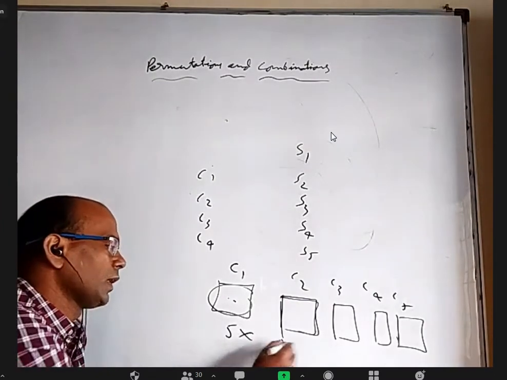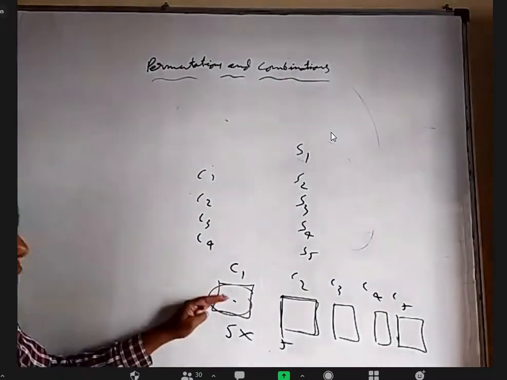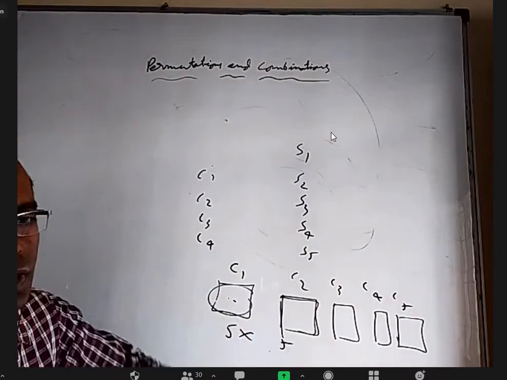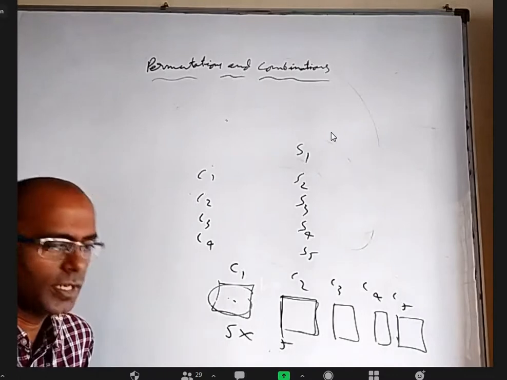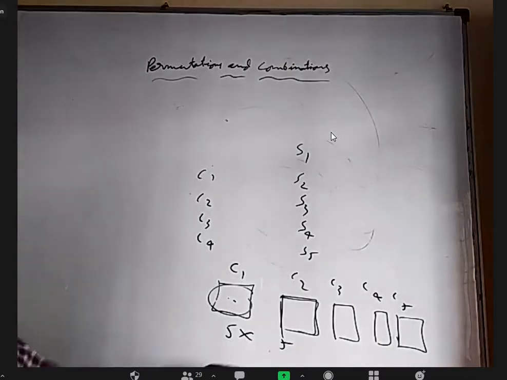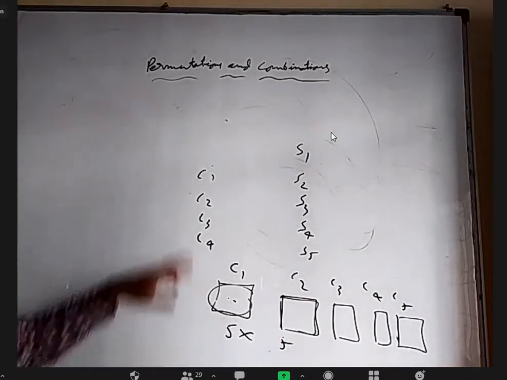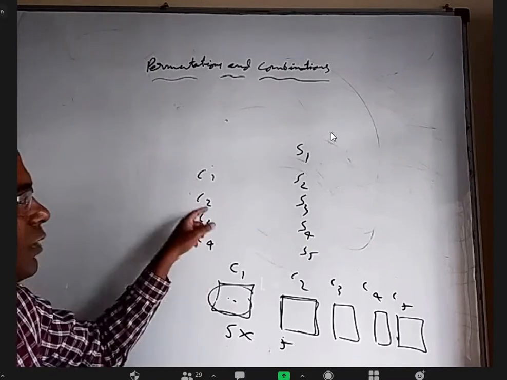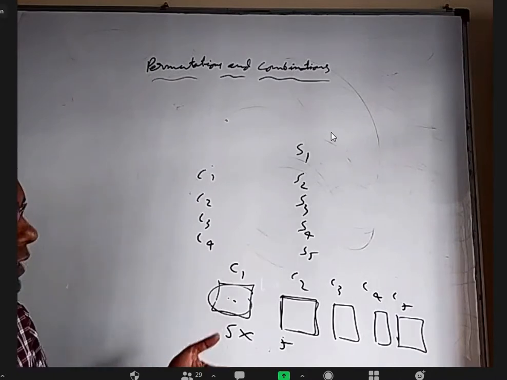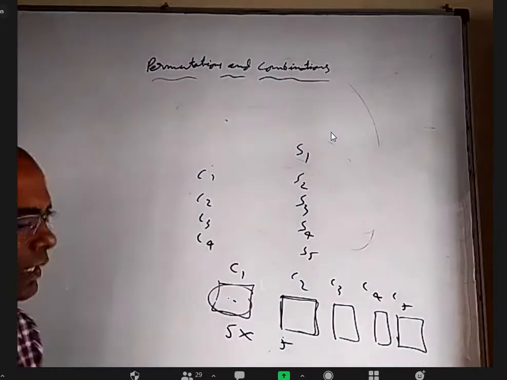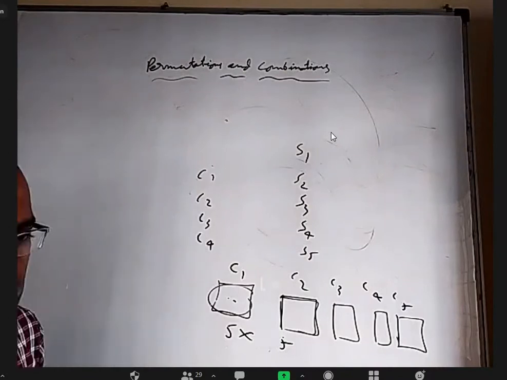And it is a product, because child 1 should go to one of the schools and child 2 should also go to one of the schools. It is not that either this child should go or that child should go; both should go. If they say that only one child can join, and others cannot pay the fees, then you have to select the child also, and select the school also. That is different. But here each child has to be sent to a school and we have to decide the name of the school.